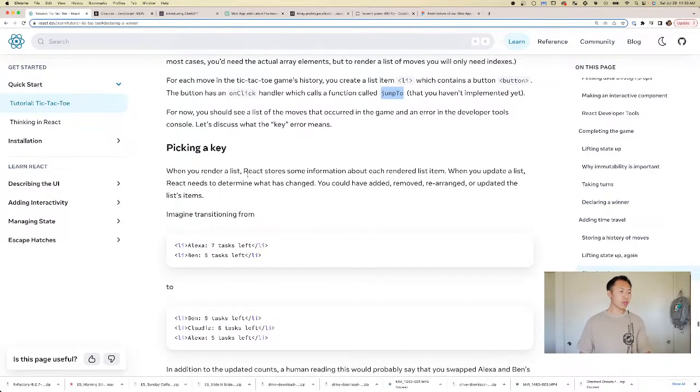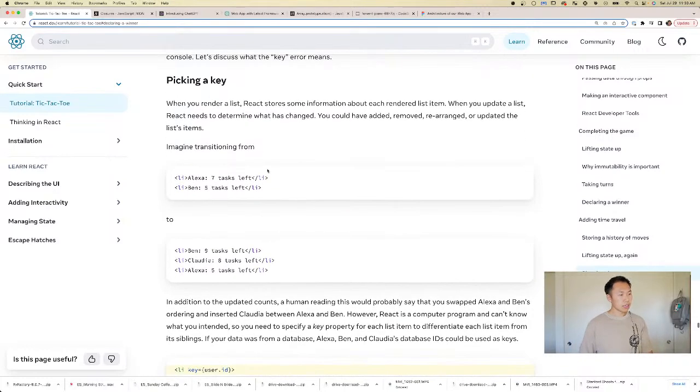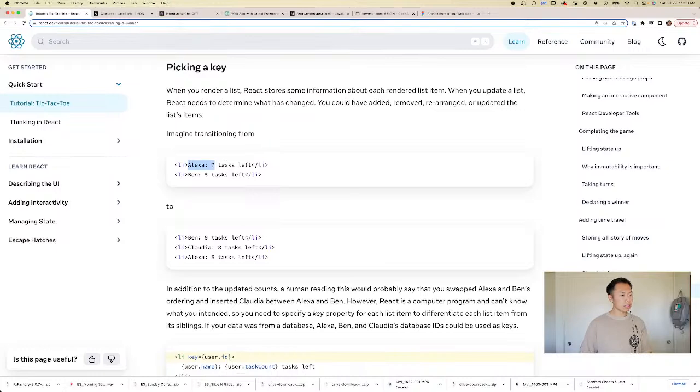Picking a key. When you render a list, React stores some information about each rendered list item. When you update a list, React needs to determine what has changed. You could have added, removed, rearranged, or updated list items. Imagine transitioning from these two to these three.